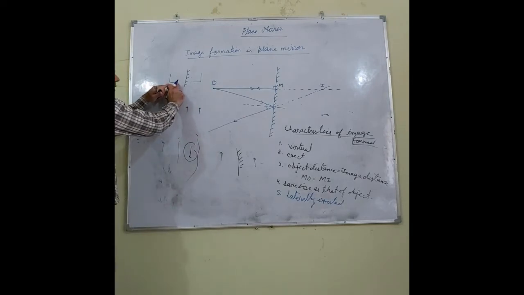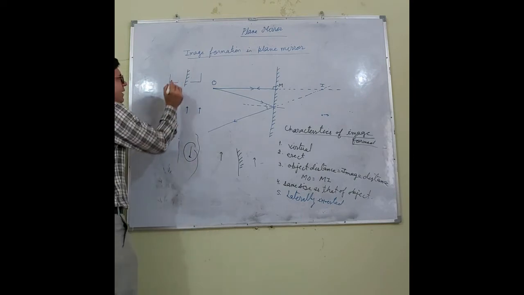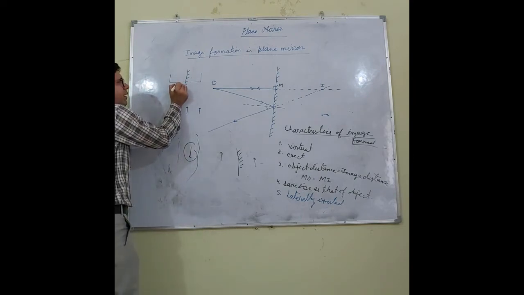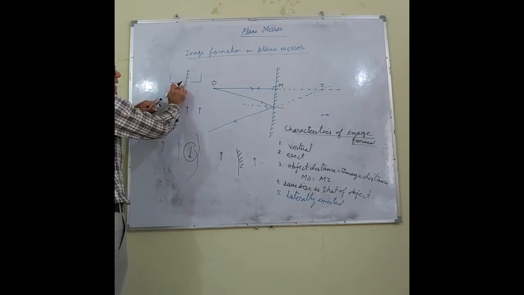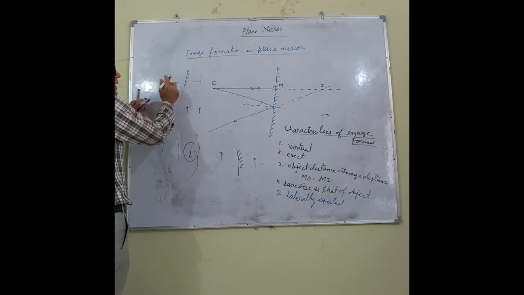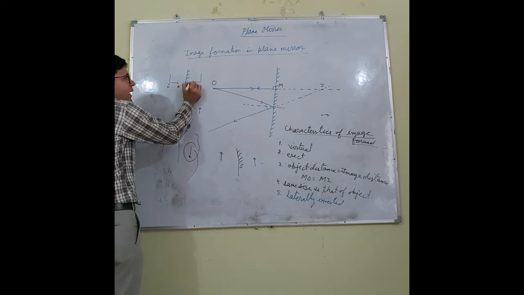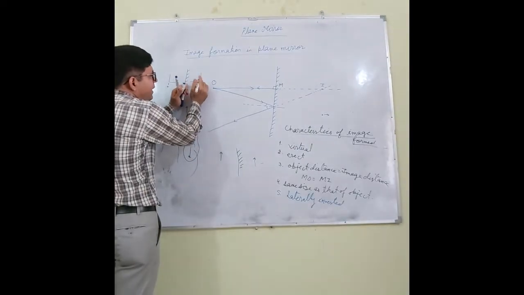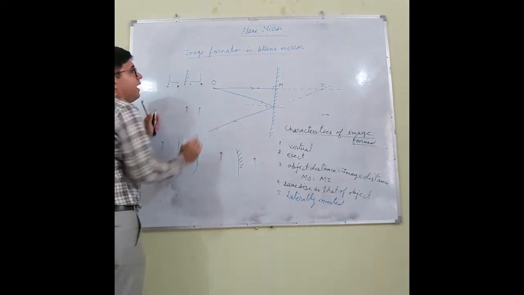Listen here. Let us say this point is the right hand side of the object, and this point is the left hand side of the object. But if I look at this image, here this is the left side and this is the right side.